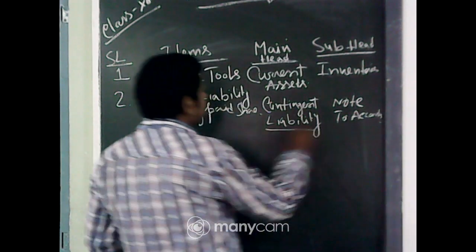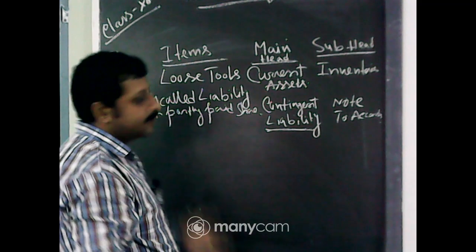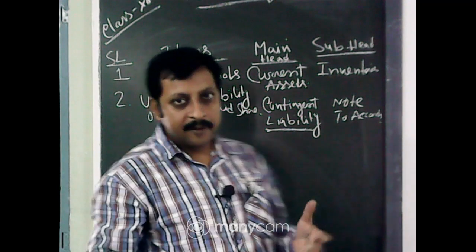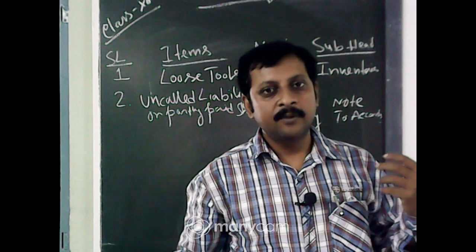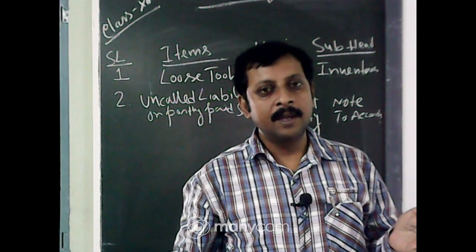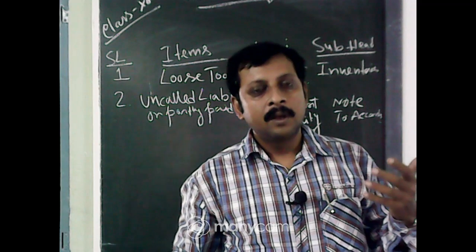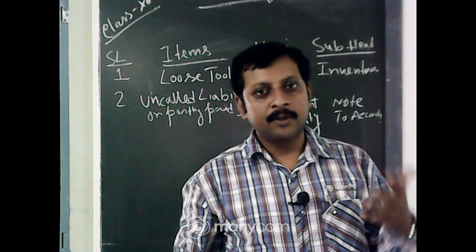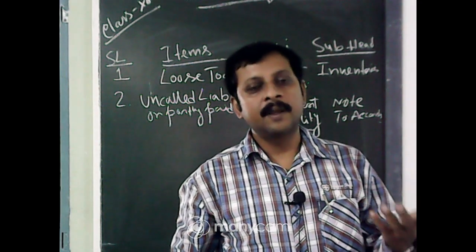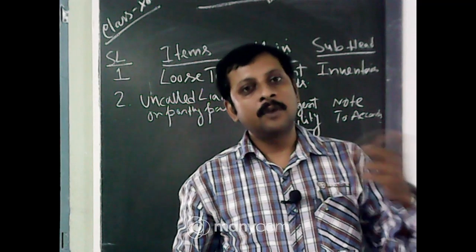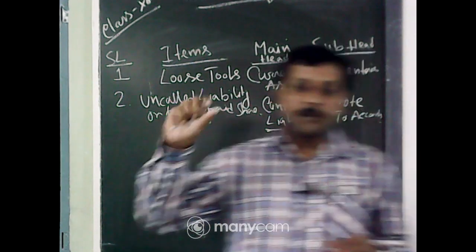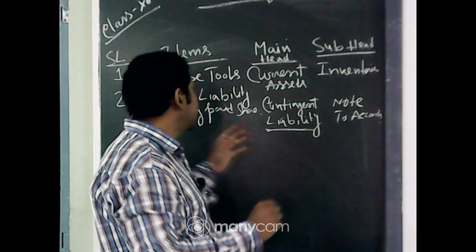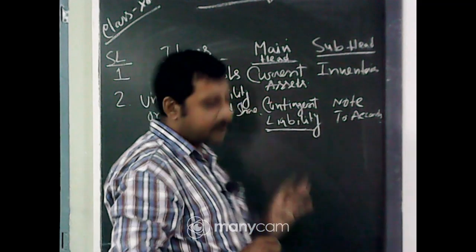Contingent liability, you know, as this amount has still not been received, anytime any person can fail to give you this, so that is a contingent liability. Maybe this is not a liability also, this is also a contingent liability, you may receive or may not receive. That is why it is under the notes to accounts, you have to write it is a contingent liability, there is still 50,000 left.